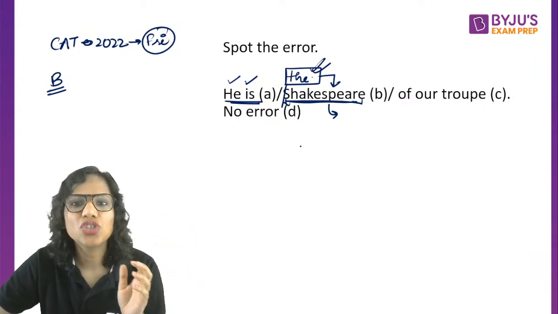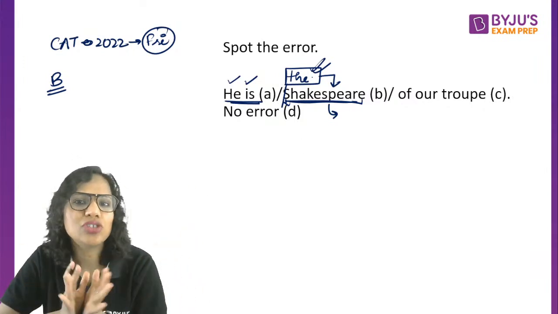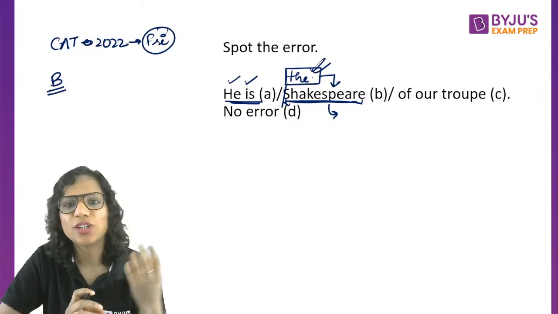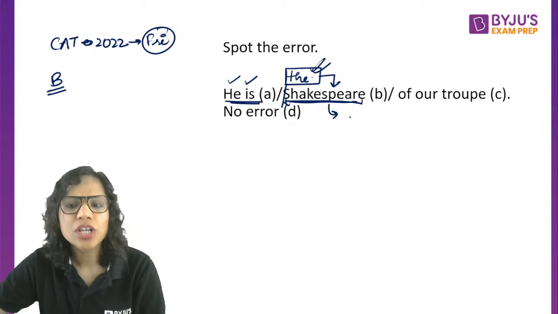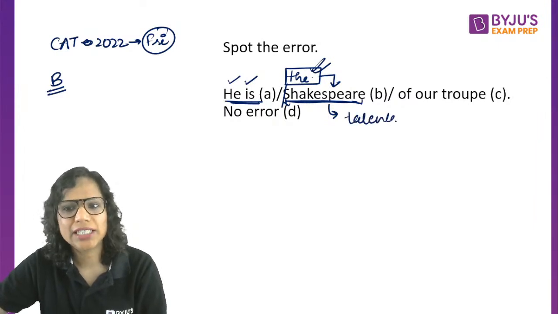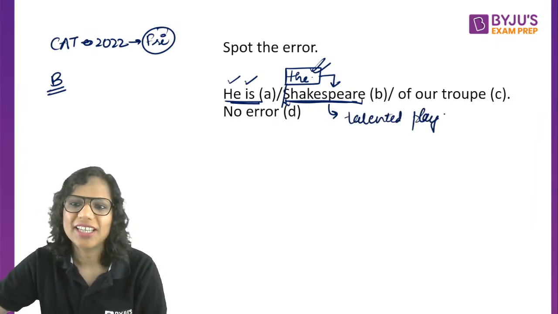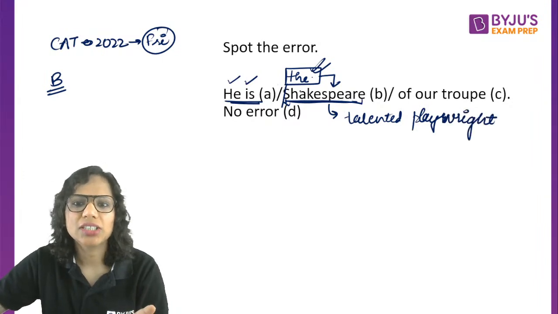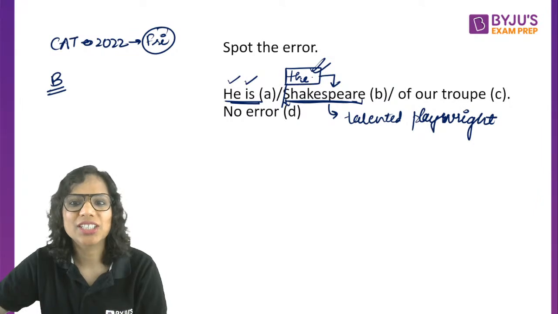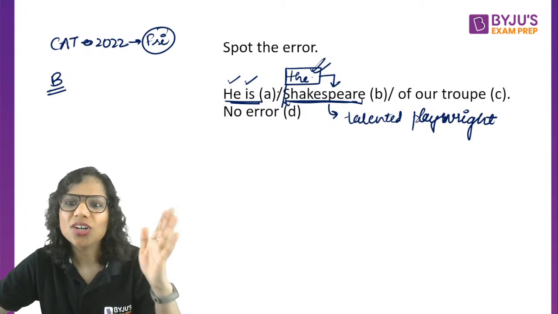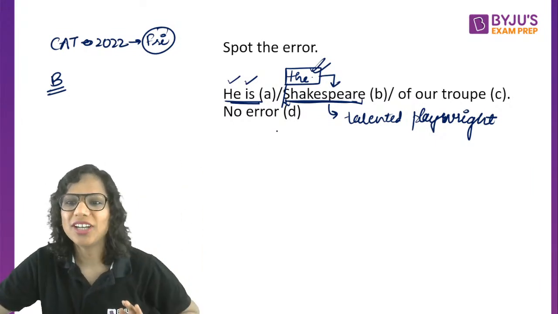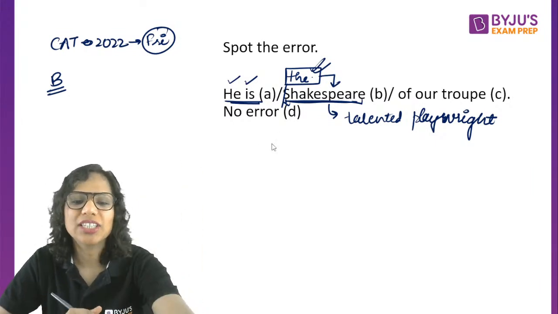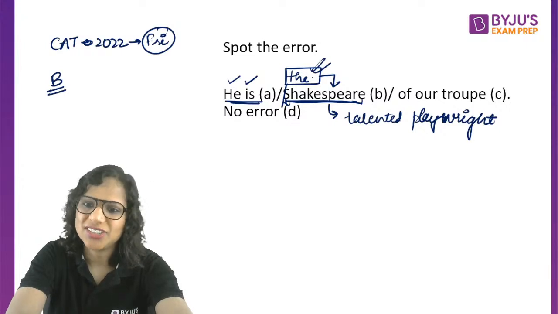Instead of saying that he is a genius, he is the most intelligent boy in our class, I say he is the Einstein of our class. Similarly, here this proper noun has been used as a common noun to mean a talented playwright. And that is why I need a "the" here. Hope this is clear to you. He is the Shakespeare of our troop. He is the Einstein of our class. I am not using these as proper nouns here, right?